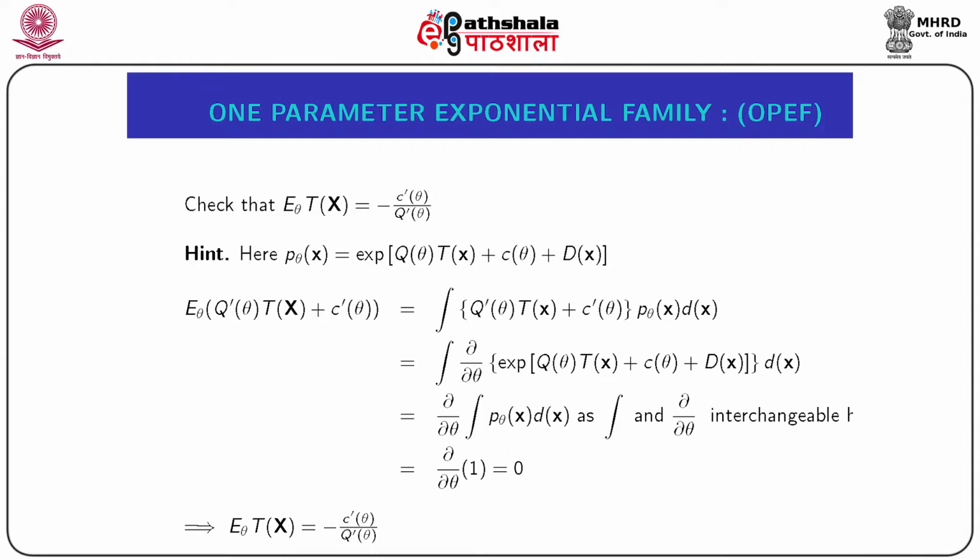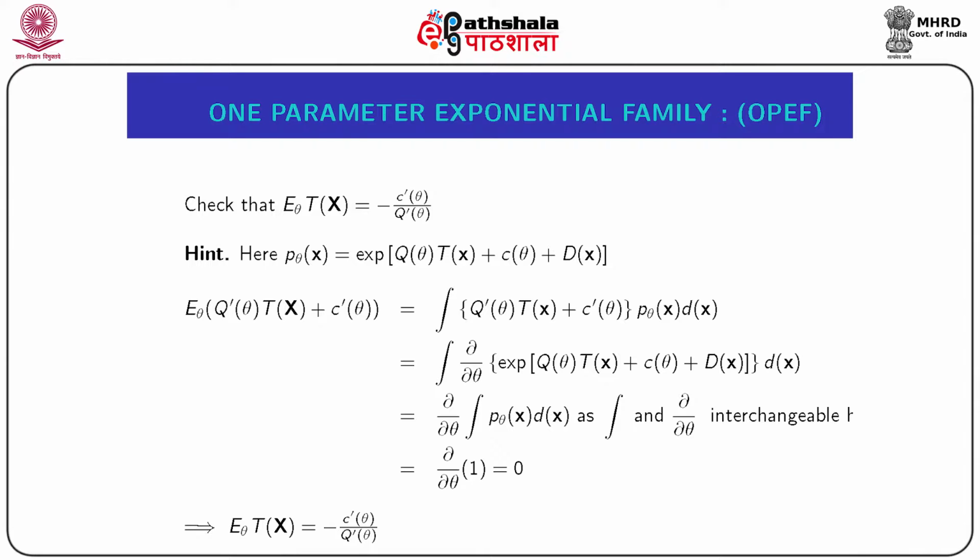Necessarily, this is equal to the integration of (q′(θ)T(x̃) + c′(θ)) multiplied by p_θ(x̃) dx̃, where p_θ(x̃) is the joint PDF of x̃ belonging to one parameter exponential family.